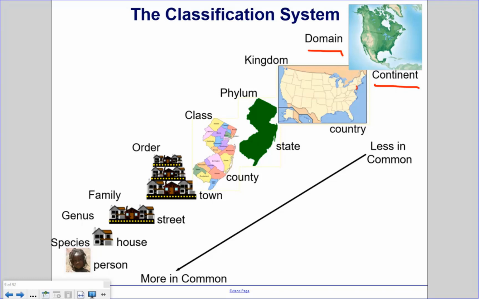between people and mushrooms. However, if we consider gorillas, people and gorillas are in the same family, family Hominidae. We have a lot more in common. People and gorillas have a lot more in common than people and mushrooms.